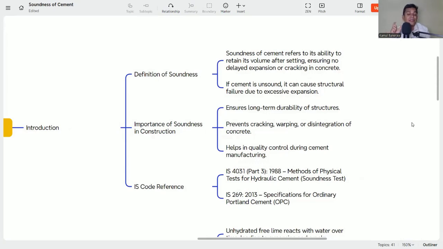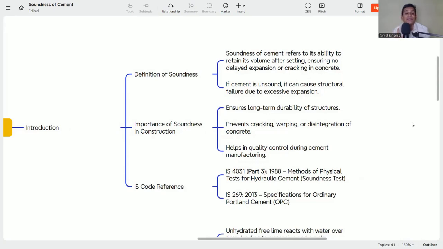This is a very important property, because when the hydration process takes place, a very complex chemical reaction is happening, heat is also generated, and there are chances of changes in volume. This volume change property is defined as soundness. It's the ability to retain its volume, so there will be no cracking and no deterioration of strength and durability. Now, if cement is unsound, what will happen?